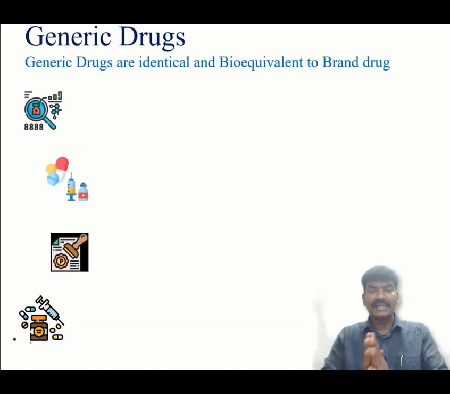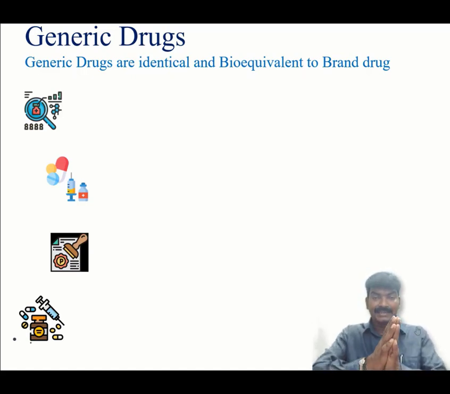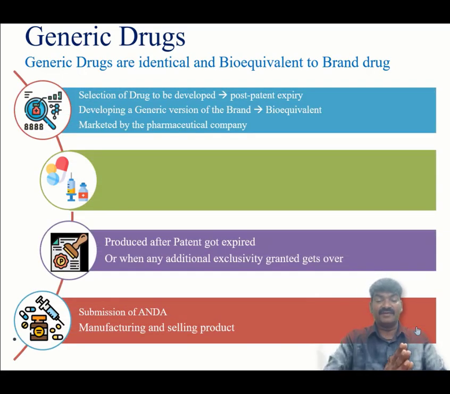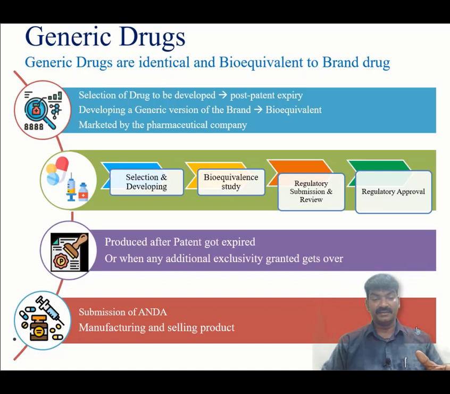Generic drugs. Generic drugs are identical and bioequivalent to brand drug. These drugs should be identical to the brand drug and also bioequivalent to the brand drug. What is that bioequivalent is? The same active pharma ingredient should have been used, and the slight change in the formulation should not cause any change. It should have the same effect as those of brand drug, including its pharmacokinetic and pharmacodynamic studies. Generic version of the brand can be developed, and it should meet the bioequivalency study, and then those products can be marketed.